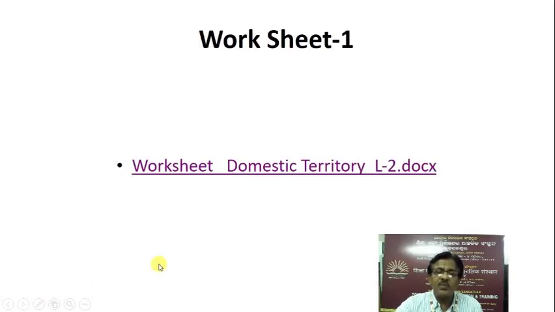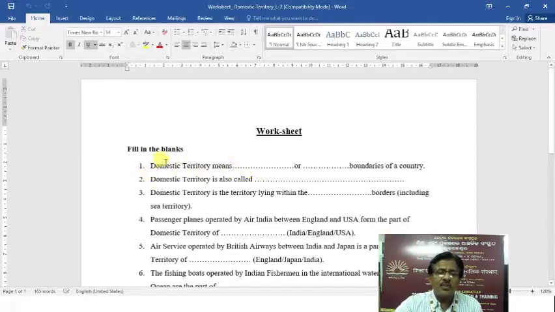Now I request you to open your notebook and note down the possible answers to the worksheet given just now. This is the worksheet related to domestic territory. You will just note down the answers to these blank spaces as it is fill in the blanks. Question number 1.